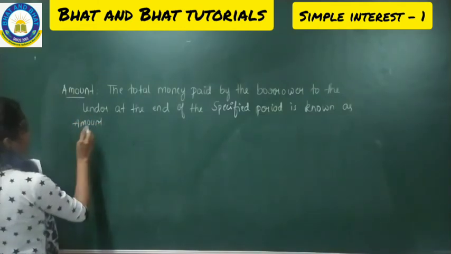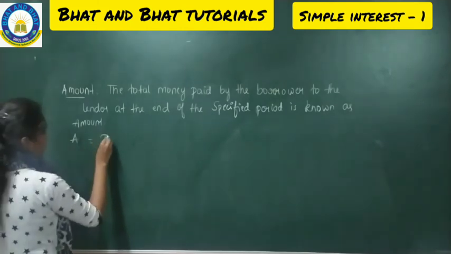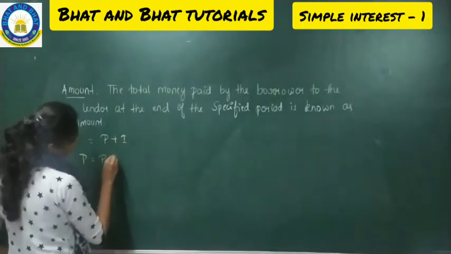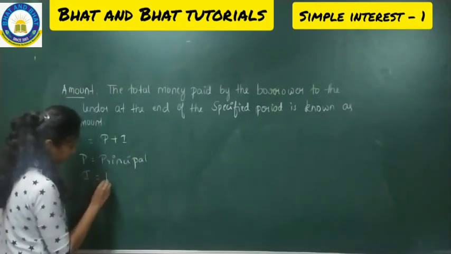To find the amount, we have the formula A = P + I, where P is the principal and I is the interest.